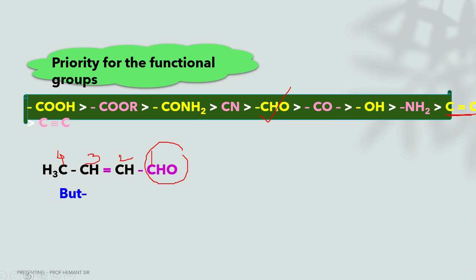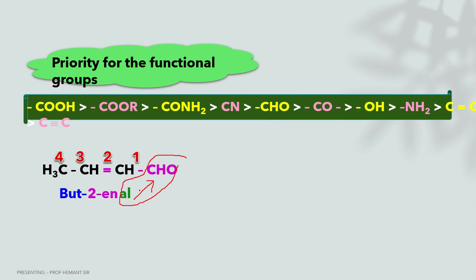Okay, the name of this compound will be but-2-en. The position of the double bond is 2, so but-2-en. The name of this compound according to IUPAC is but-2-enal. Al stands for aldehyde and en stands for double bond. This al means aldehyde and this en is for double bond.